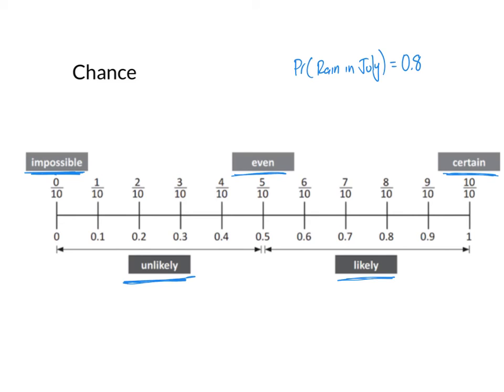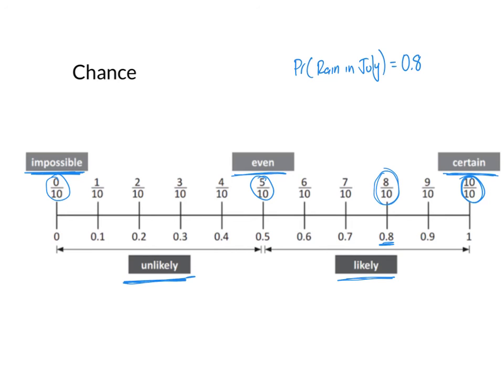So it's likely. So it's over here. So it's the chance that it will rain in July. Now we can also use fractions. So you can see that there's a fraction equivalent shown here, 8 out of 10. So a fraction that represents a whole, so 10 out of 10 would be certain. A fraction that represents nothing, 0 out of 10 would be impossible. And a fraction that represents half, so 5 out of 10, for example, could mean an even chance.